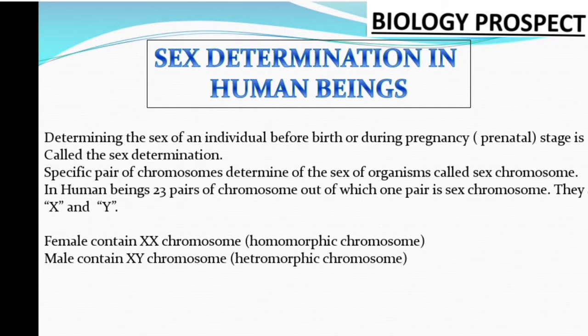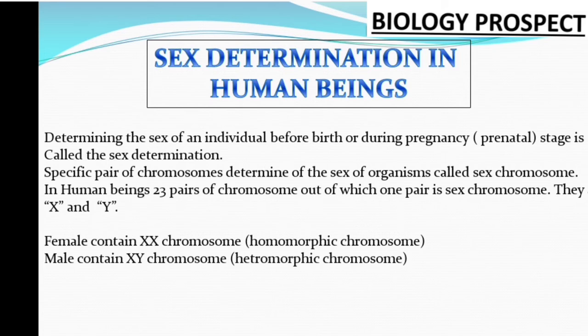The first thing is determining the sex of an individual before birth or during pregnancy. Pregnancy means whenever the zygote formation takes place inside the mother's womb. Determining the sex of an individual before birth or during pregnancy is called sex determination.